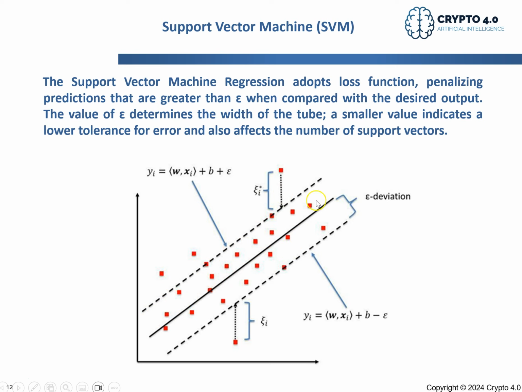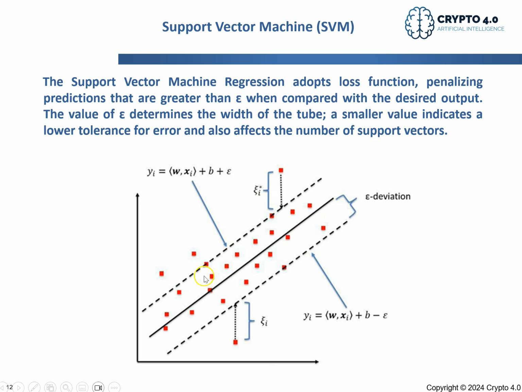Here we define so-called tubes, and these tubes consider an error margin from this equation, to the upside and to the downside. This is formed by minimizing the distance of the points to this line, and then in the end some points will be outside of the tube.